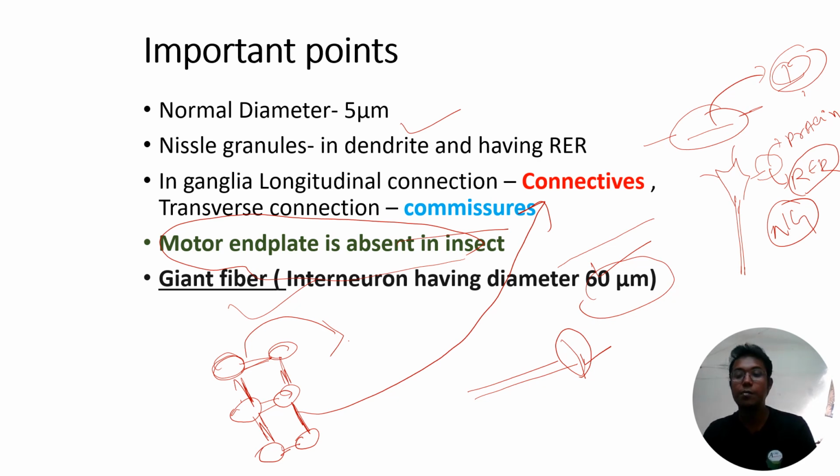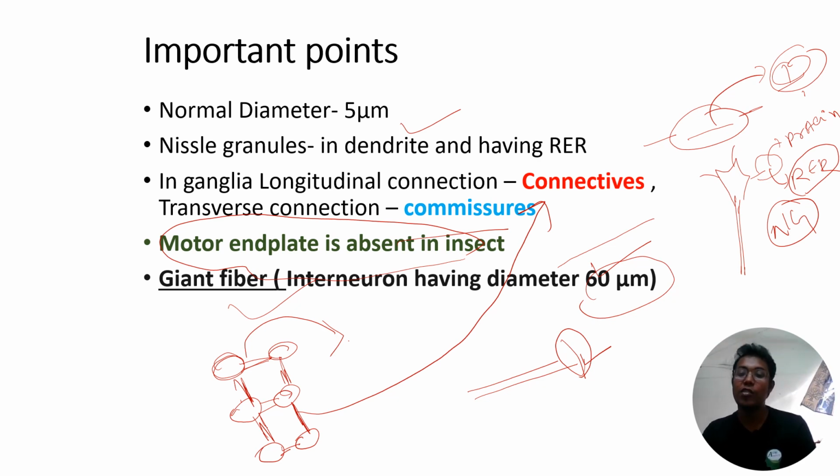So these are some memory-based points you have to remember. The normal diameter of the insect nerve fiber is 5 micrometer, but for some internal neurons or association type of neurons, the diameter can exceed 60 micrometer or more for the rapid conduction of the nerve impulse. That is called the giant fiber.